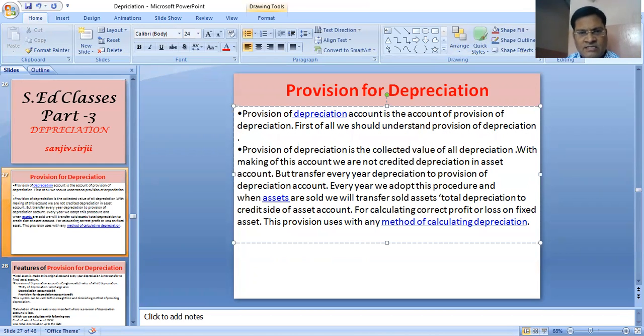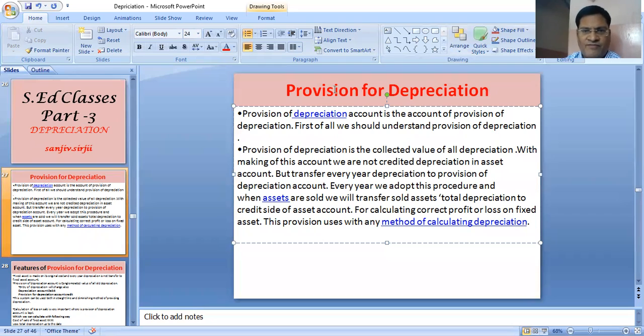Provision for depreciation is the collected value of all depreciation. With making of this account, we do not credit depreciation in the asset account, but transfer every year's depreciation to the provision for depreciation account. Every year we adopt this procedure, and when assets are sold, we will transfer the sold asset's total depreciation to the credit side of the asset account for calculating correct profit or loss on fixed assets. This provision can be used with any method of calculating depreciation.